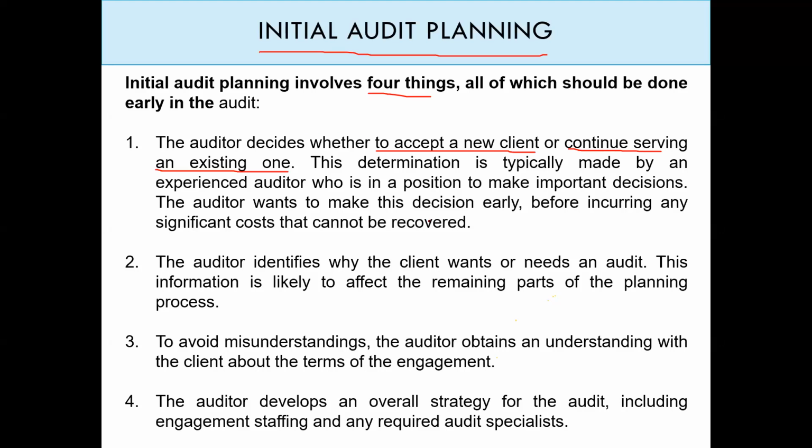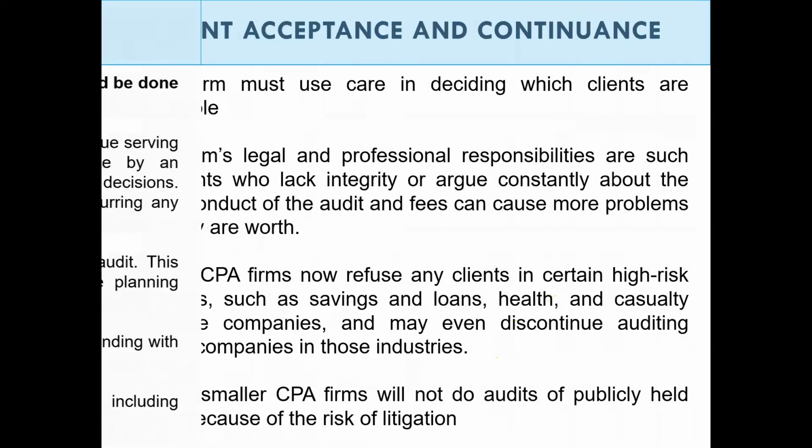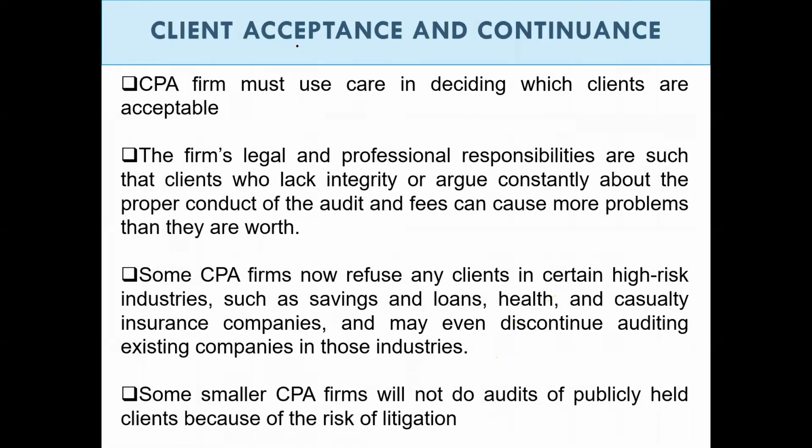The decision here is based on the experience of the auditor about the existing client, or the auditor should collect enough information in order to decide whether to accept or to reject a new client. So the first decision to be made in the initial auditing is to accept or reject, of course, or to continue an existing one. Okay, so client acceptance and continuance.